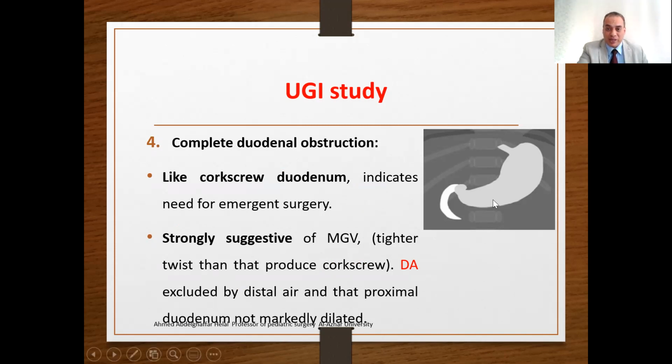You see that the upper dye study flows and stops abruptly in the duodenum. You need time to wait to allow for the dye to pass during the procedure. However, it is suggestive and indicates that there is a need for emergent surgery. So this may be related to corkscrew. However, the twist of the intestine is more tight, obstructing the complete flow rather than producing the corkscrew or spiral presentation of the duodenum.